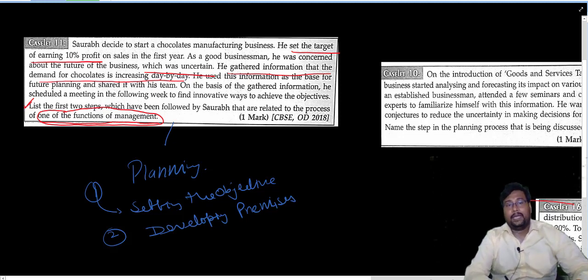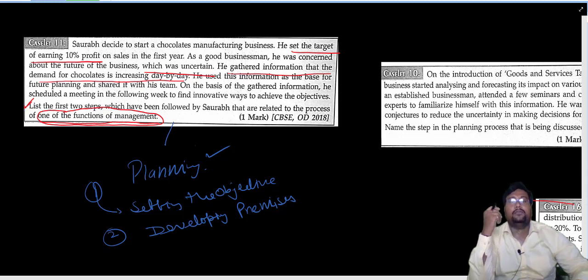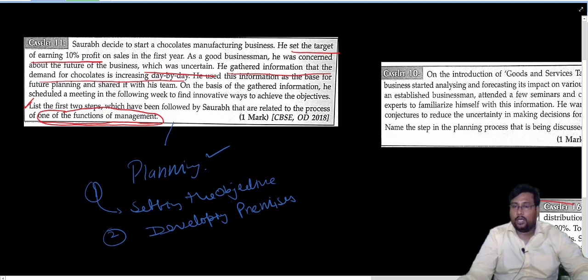So by these 2 particular things, we come to know it is a function of planning. Setting the target is the keyword, setting the objective. And forecasting about the future, you can say assuming about the future, gathering the information about the future, is the process of developing premises.